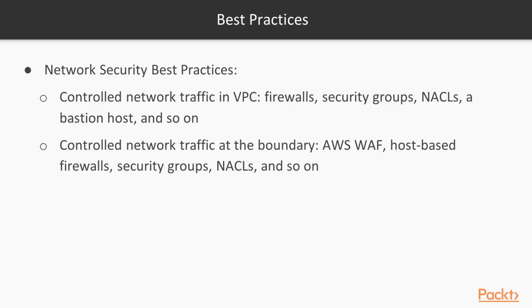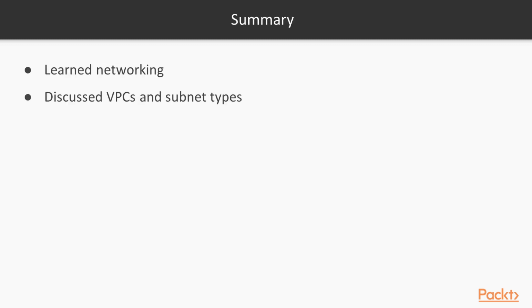So remember, as a best practice, we need to control the different options in the networks. Throughout this section, we also learn about firewalls, security groups, etc. So that we can control the network traffic in the VPC using different options, and also around the VPC, like using AWS WAF, or even inside the host using host-based firewalls, etc. So we will learn a little bit more about these concepts, but I think it's important to understand at least what a VPC is and how it works. So as a summary, now we know networking regarding AWS, VPCs, subnet types, and how to create VPCs.